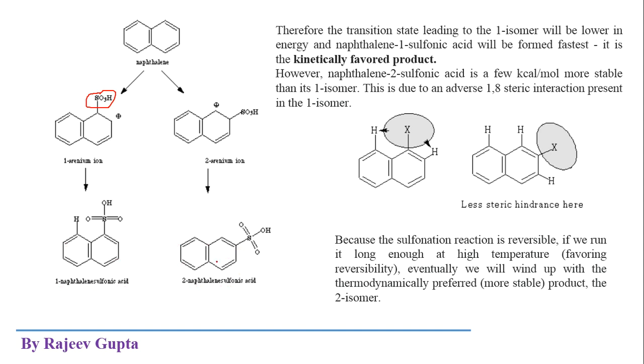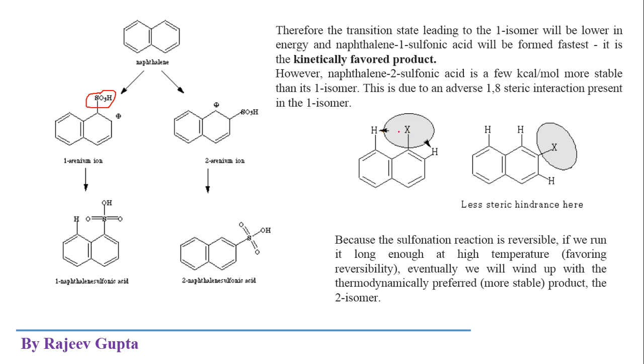Here we can compare the potential energies of these two products based on the steric hindrance factor. See, in case of substitution on position number 1, this position number 1 is very close or very near to this hydrogen atom and this hydrogen atom.